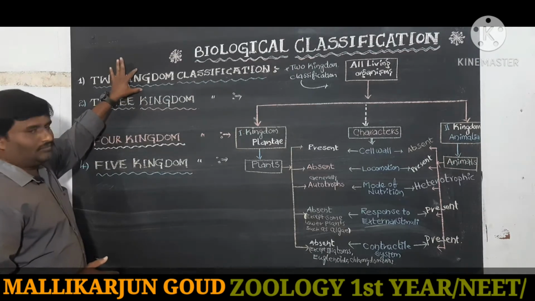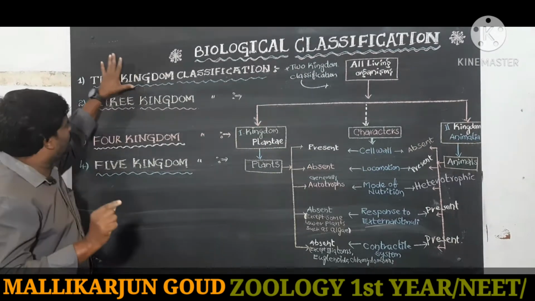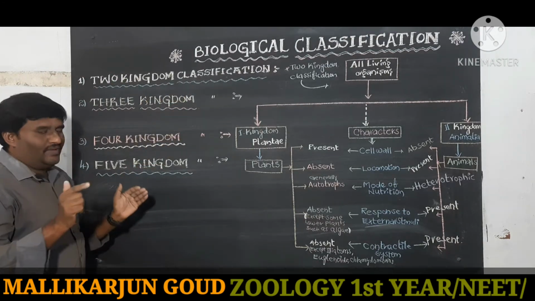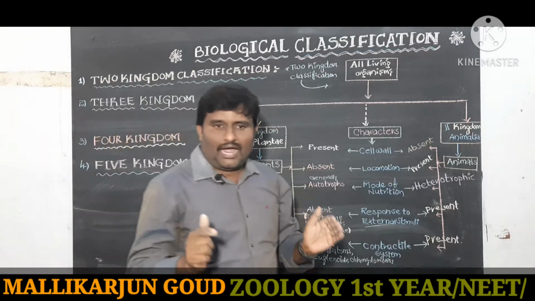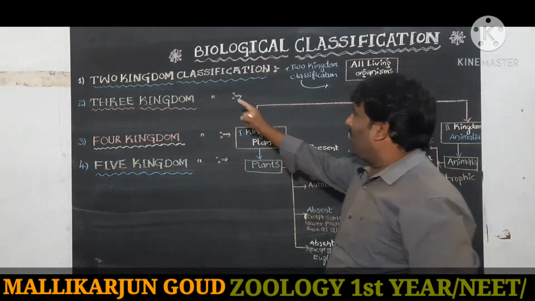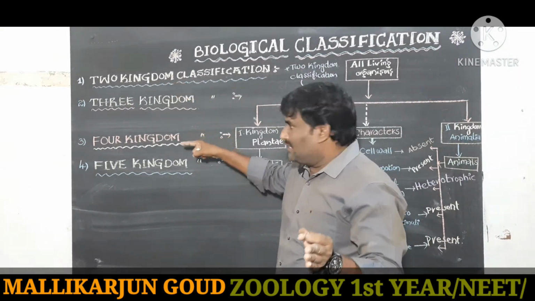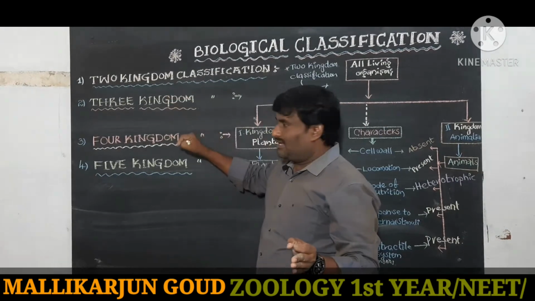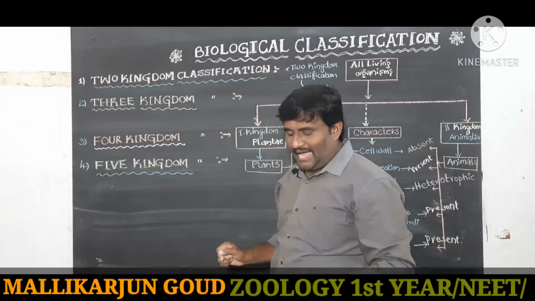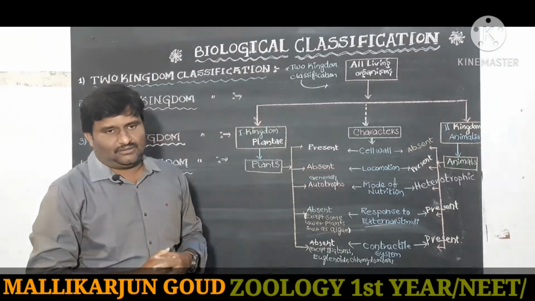What is a kingdom? The group of organisms is called a kingdom. All living organisms have been divided into some groups, and those groups are generally called kingdoms. Some scientists divided them into 2, 3, 4, or 5 kingdoms on the basis of the characteristics of the living organisms.